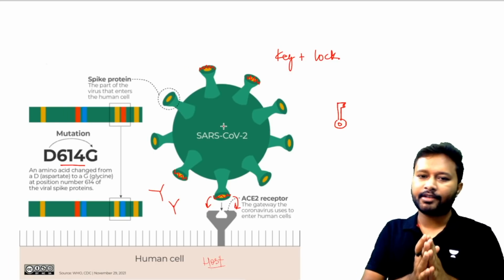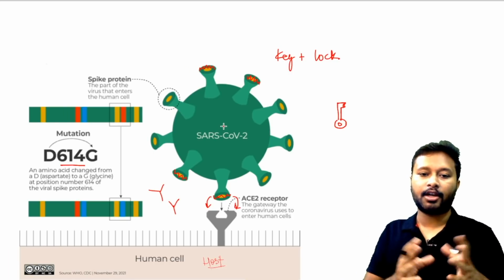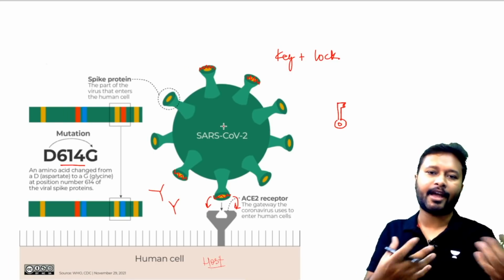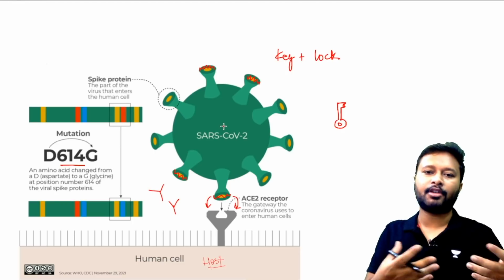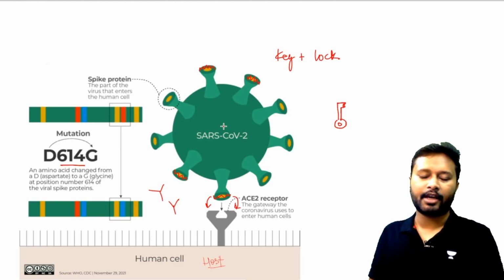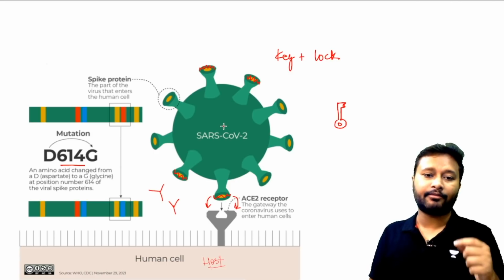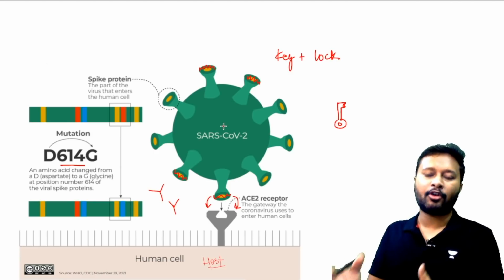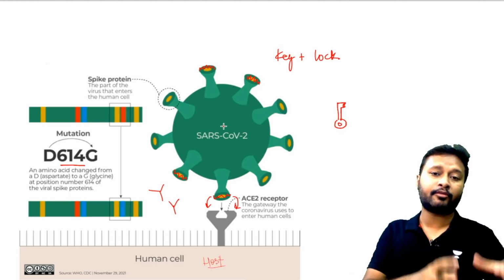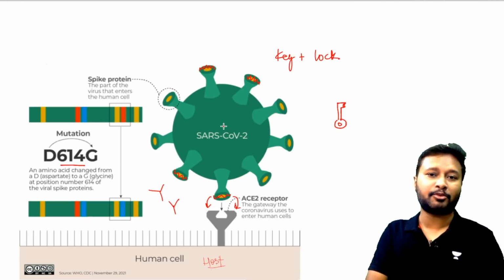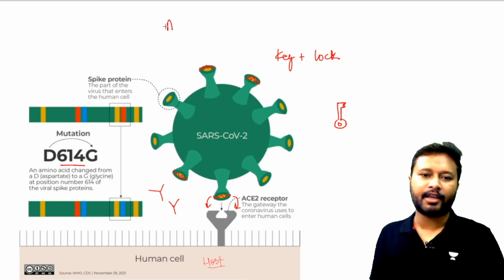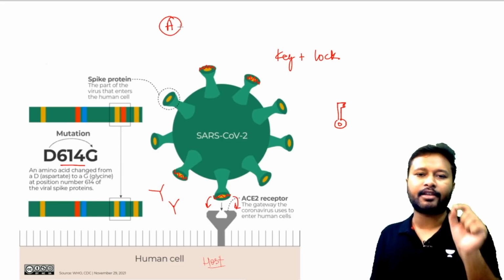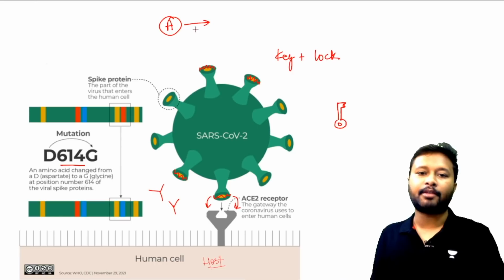One more thing: this mutation cannot be controlled. It just happens, it's a usual thing in all viruses. And whenever a mutation happens, it tries to carry forward whatever was useful for that virus in the previous mutation. So let's say there is a virus A. This virus has done a single mutation, so it will become some new virus.